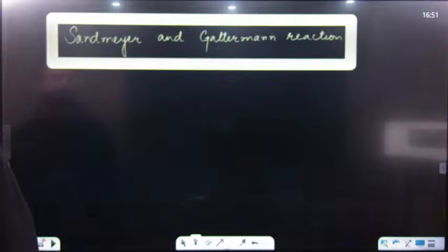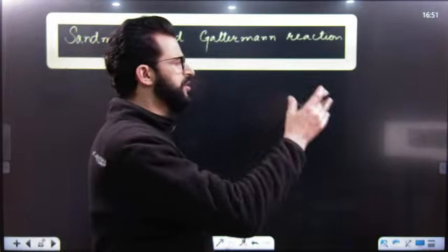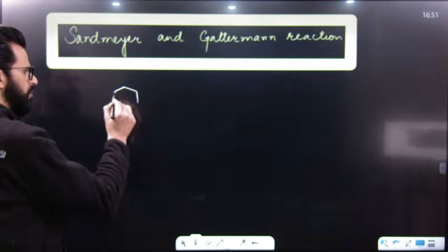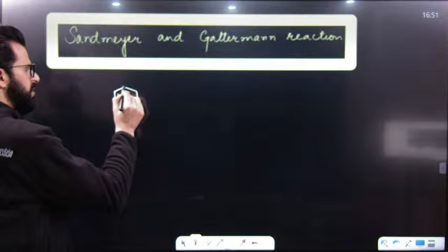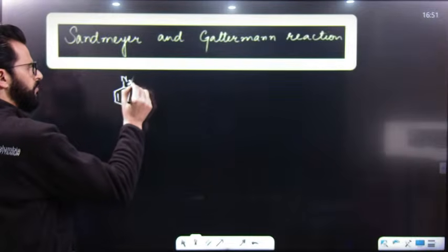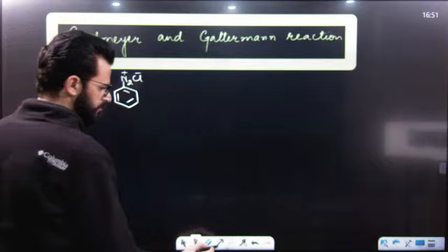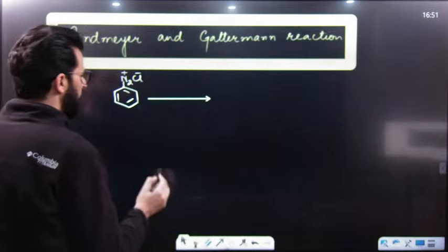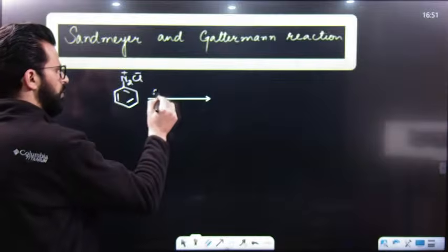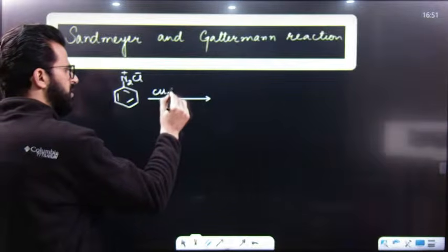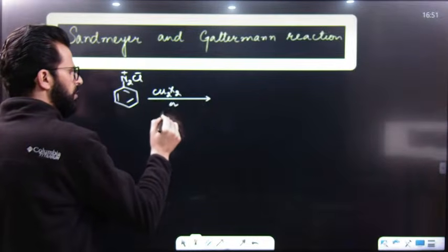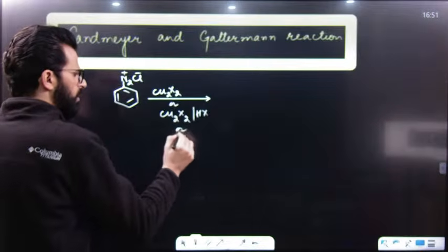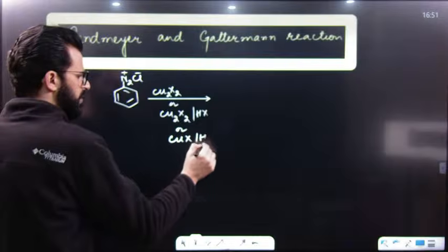After that, we will be having another two important reactions. One is Sandmeyer, another is Gattermann. Have a look. What is Sandmeyer reaction actually? It is a reaction of benzene diazonium salt with cuprous halide in presence of HX, or we can say CuX in presence of HX.